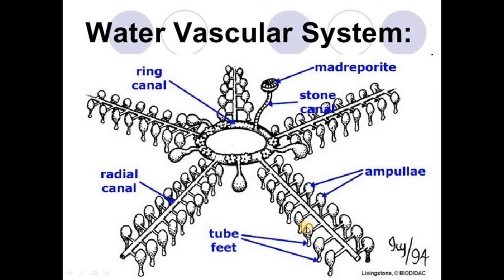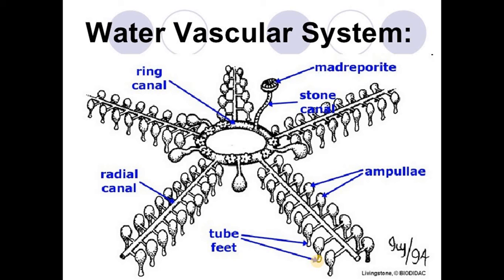First is the ampulla, which is a rounded sac-like structure. From the ampulla, a middle tube-like structure called the podium starts, and beneath the podium is the cup-like sucker at the lower end of the tube foot.